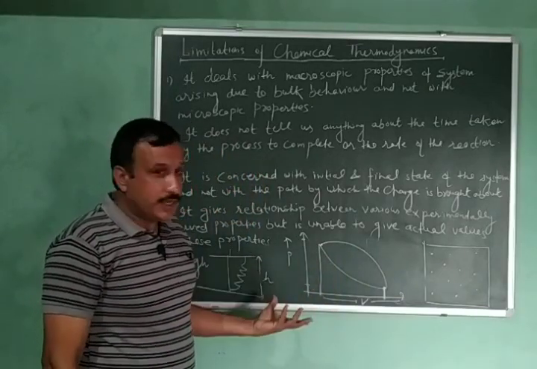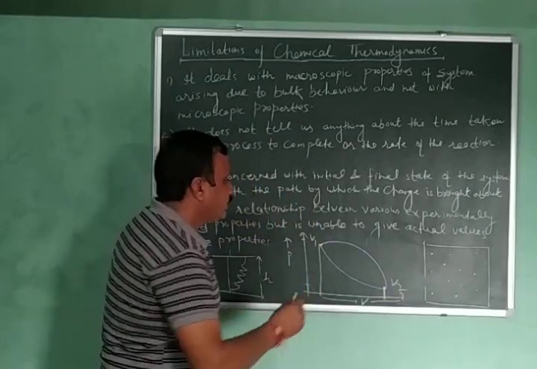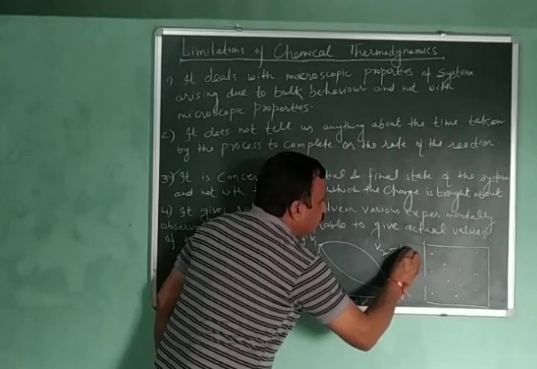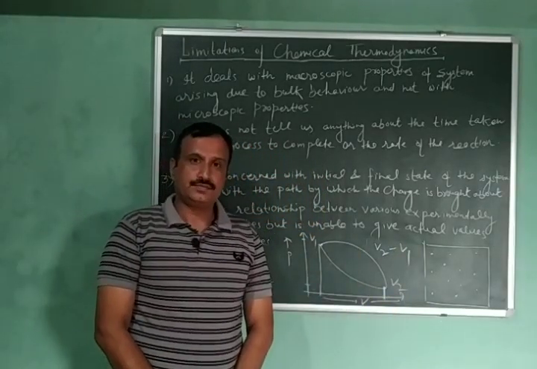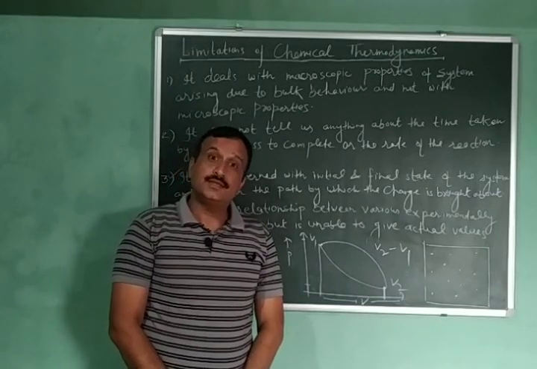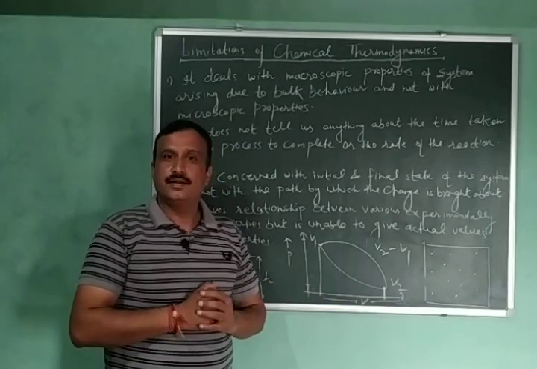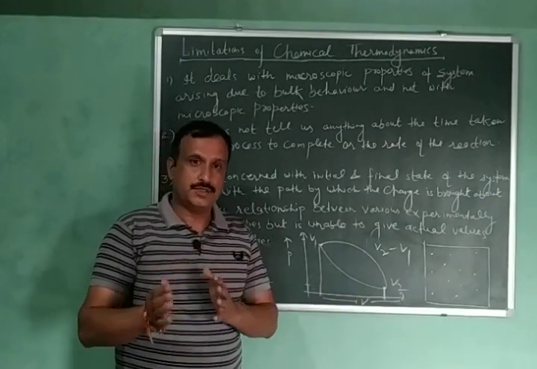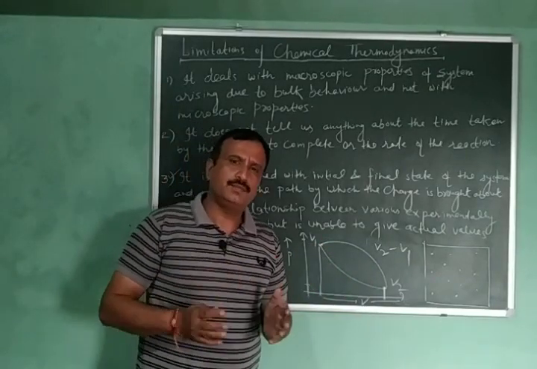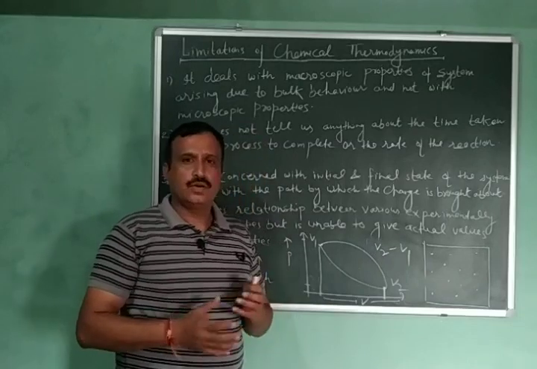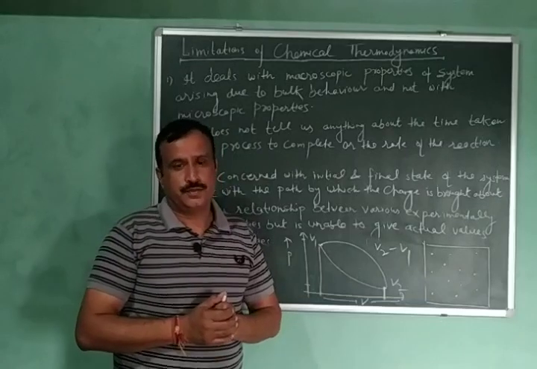And what would be the change in volume? If I consider volume is V2 here and volume is V1 here, then the change in volume will be equal to V2 minus V1. Have you understood? So this means that volume is a state function. It depends upon the initial and the final state of the system. It does not depend upon the path followed. Internal energy, enthalpy, free energy, entropy, all these thermodynamic functions are state functions.